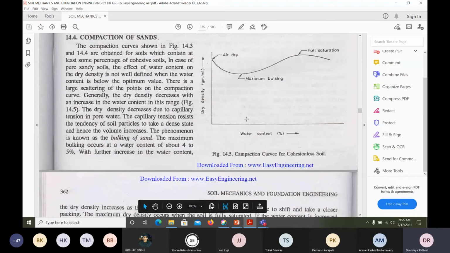So this is about the sand, which contains the least percentage of cohesive soil, and when you try to add water, you will get this kind of curve. The dry density decreases due to the capillary tension in the pore water. The capillary tension resists the tendency of soil particles to take a dense state, hence the volume increases. The phenomenon is also known as bulking of sand. The maximum bulking occurs at a water content of about 4 to 5%.